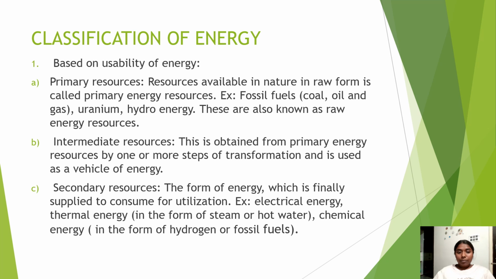Intermediate is obtained from a primary energy resource by one or more steps of transformation and is used as a vehicle of energy. Secondary is a form of energy which is finally supplied to the consumer for utilization. Example: electrical energy, thermal energy, and chemical energy.